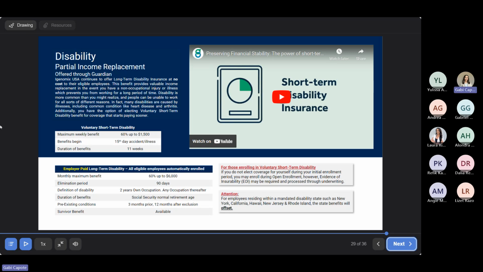So just to briefly go over what the short-term disability is, it's going to have a maximum weekly benefit of 60% of up to $1,500, and benefits are going to begin on the 15th day of accident or illness, and the duration of this benefit is going to be 11 weeks. If you're unable to work for longer than 11 weeks, you're able to receive long-term disability. So that's going to start after 90 days of disability, with a monthly maximum benefit 60% up to $6,000.